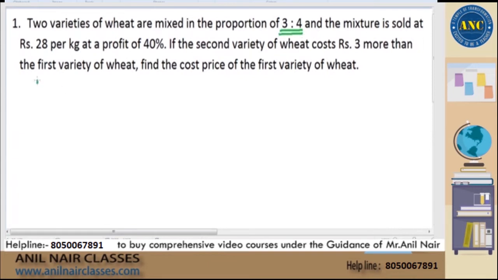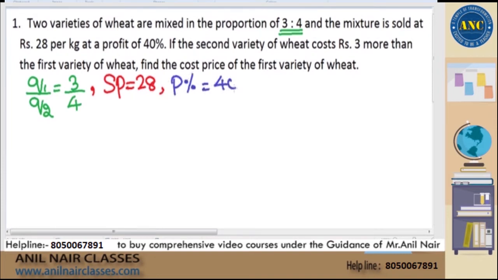That means the ratio in which the two varieties are mixed, Q1 by Q2, is given in this question as 3/4. Next statement, the mixture is sold at 28 rupees per kg. Selling price is given as 28 rupees at a profit of 40%. Profit percentage is given as 40%.